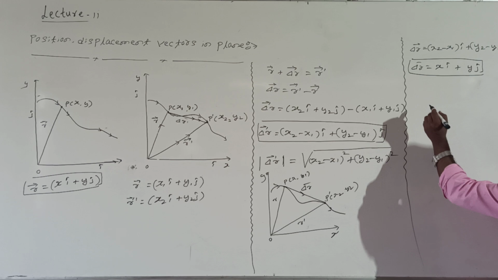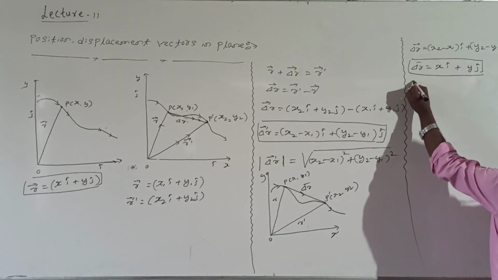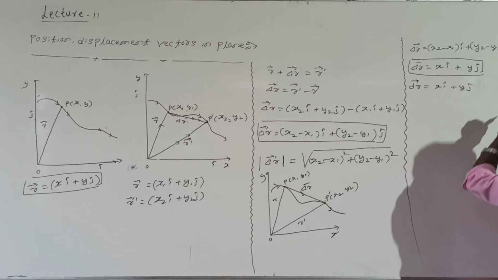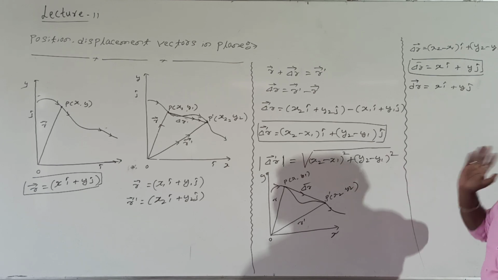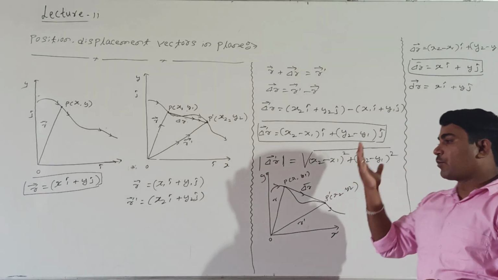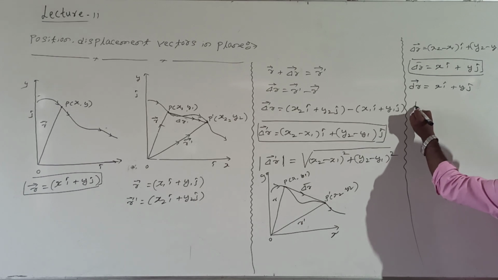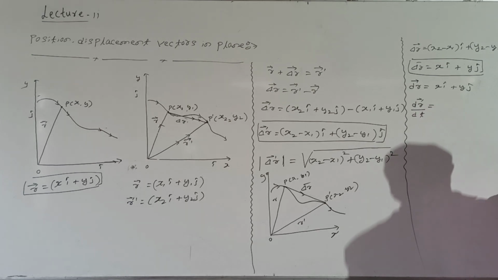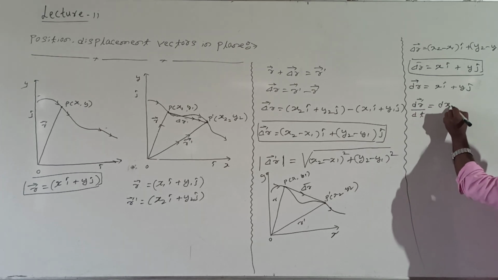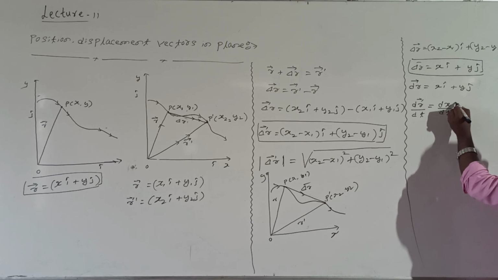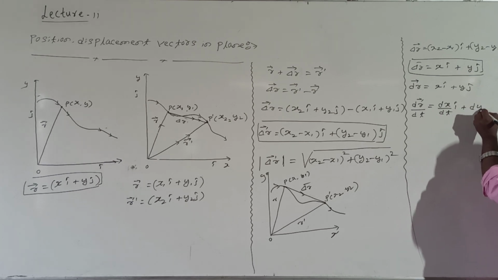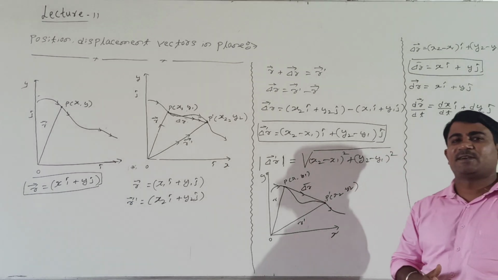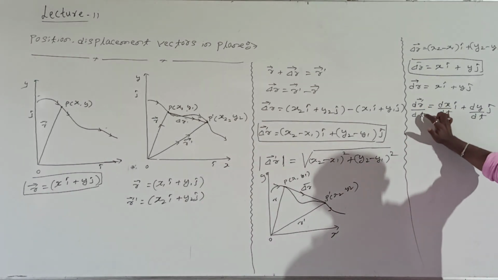I can call this value del r, replaced by how much? Delta r is x i cap, keep it the same, y j cap, keep it the same, like this. Right. Now I will differentiate this value. How to represent differentiation here? Look at me. dr divided by dt. Then how to write? dx divided by dt of i cap, dy divided by dt of j cap. dr means displacement, dt means time.